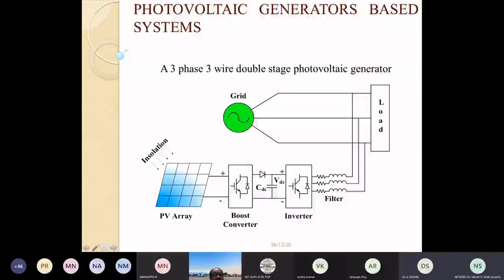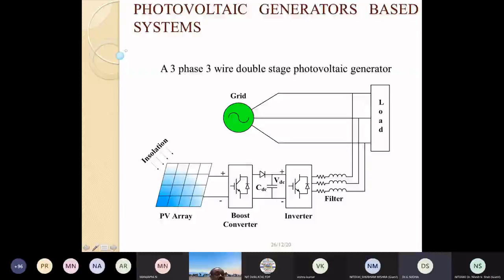Yes, sir. And one more question, sir. As we discussed, many people work on single stage system, where PV is directly connected to the inverter and feeding to the grid. So in that particular case, is it feasible that the conventional inverter topology will work under partial shading condition of the PV array?